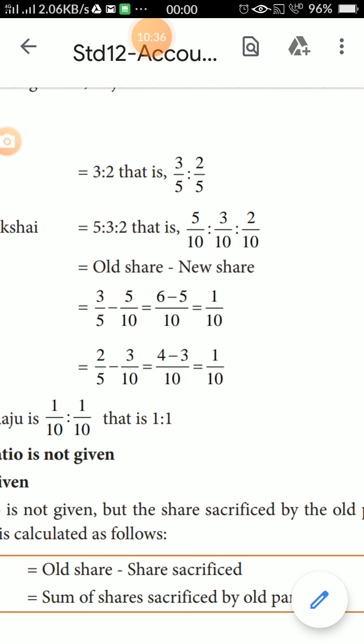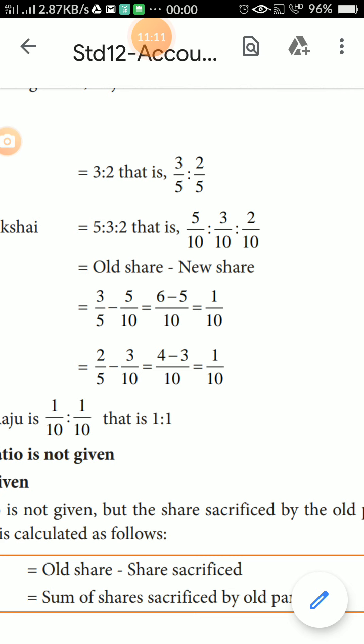Listen students, this year there are more sums from this lesson, so practice this lesson every day. This lesson is very important only. I will explain this lesson again. Missing students, watch this video. Next class we will discuss this lesson, the next new method of sum.